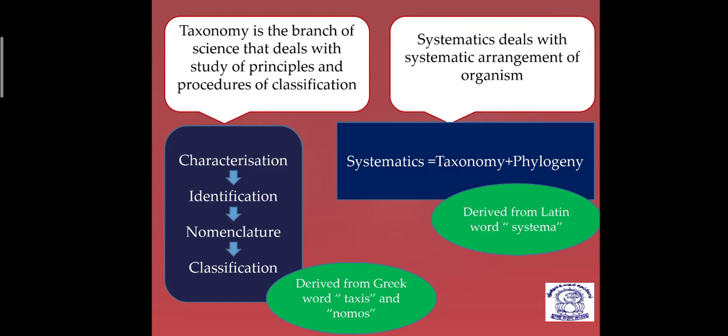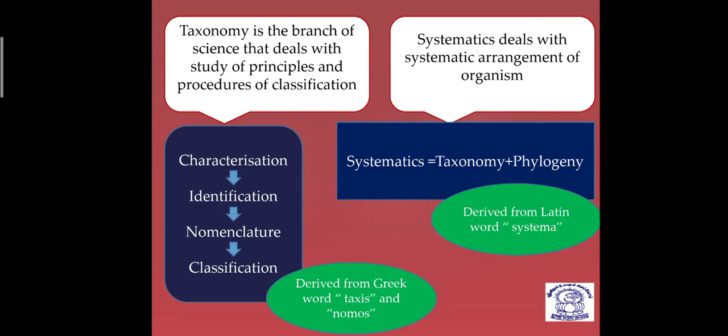So that is taxonomy. Now apart from taxonomy, another new thing is there, that is systematics. Dear students, systematics deals with the systematic arrangement of organisms.